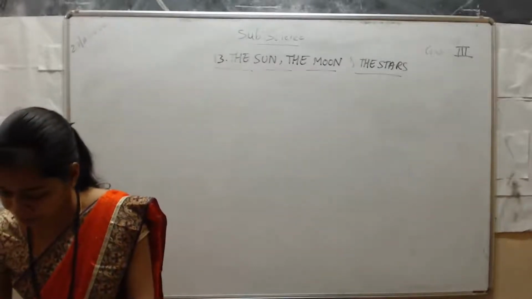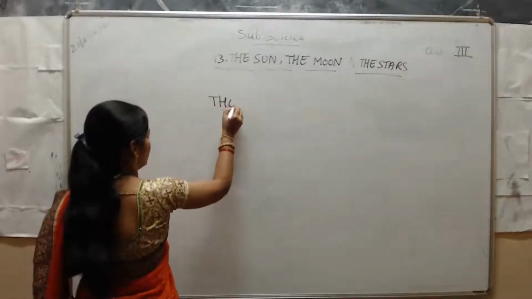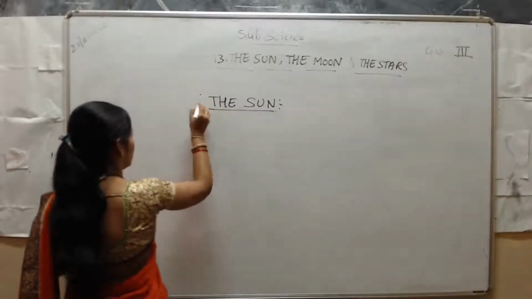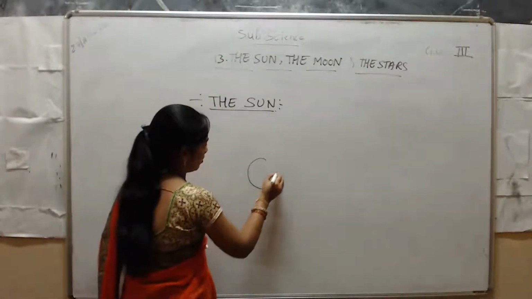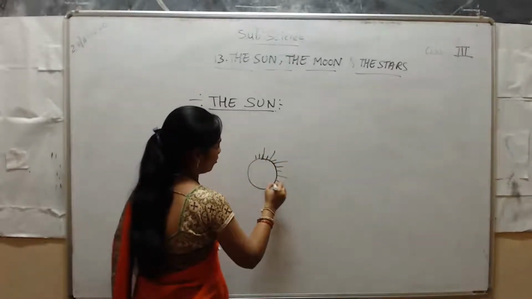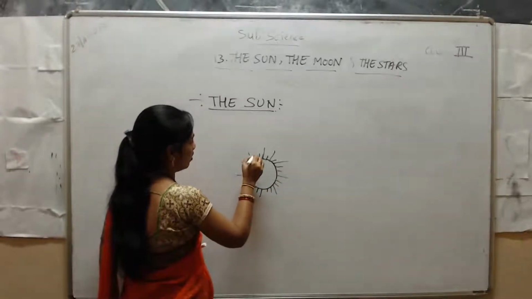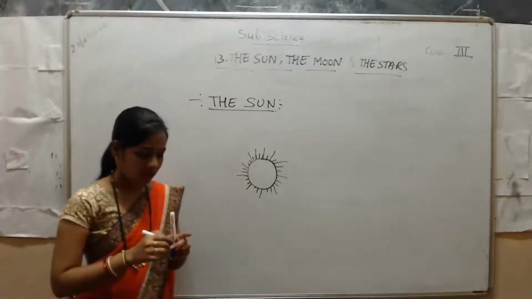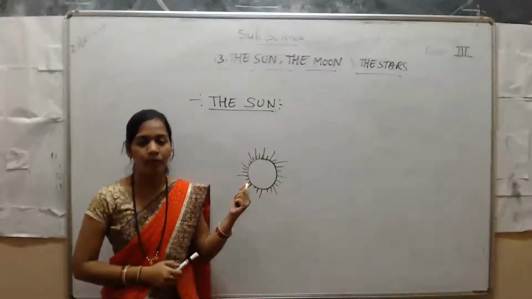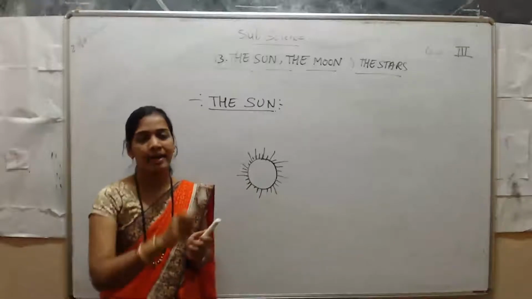So first, the sun. Can you see the sun, students, with your eyes? Can you see it in the night time? No. In the daytime you can see the sun. But you cannot see the sun directly.